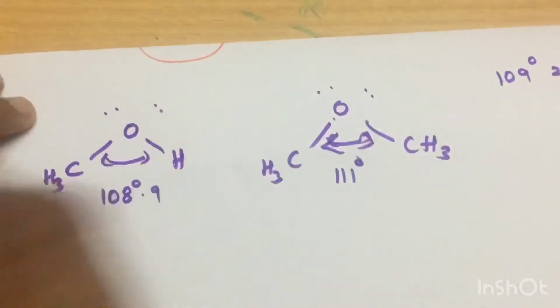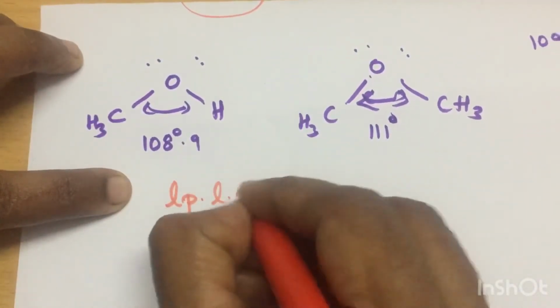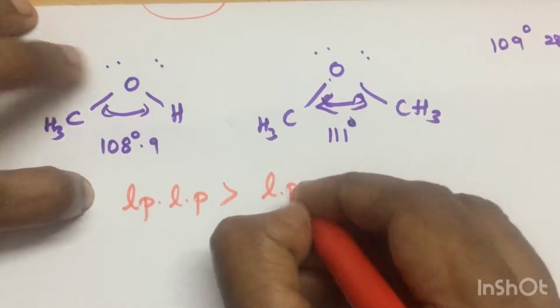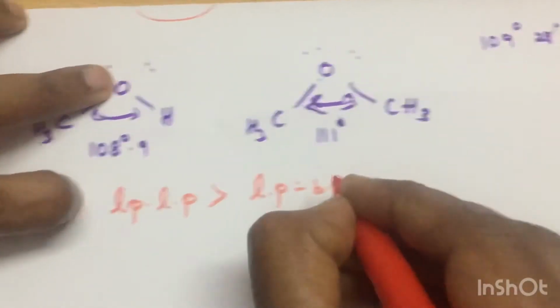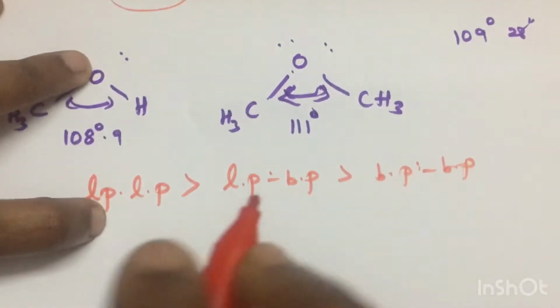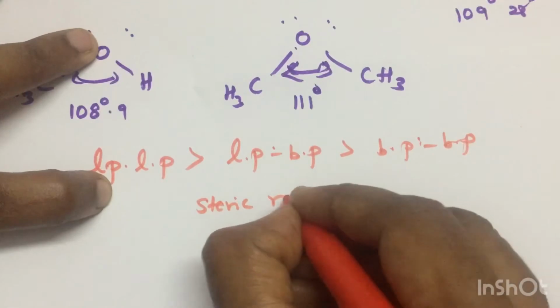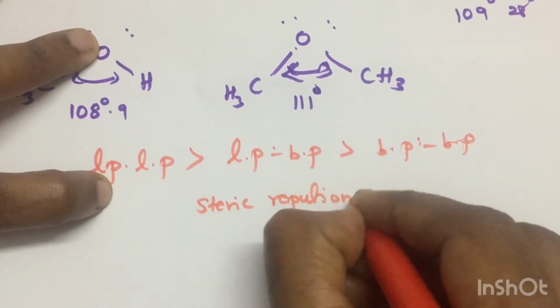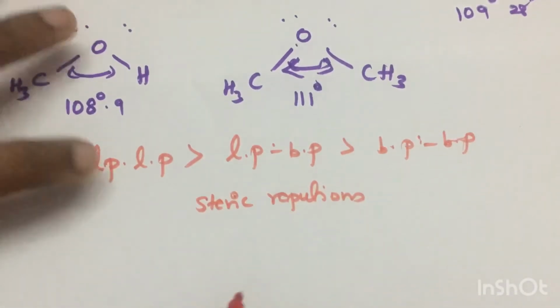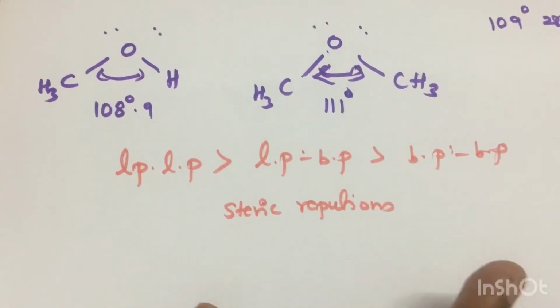We must always consider that lone pair-lone pair repulsion is much greater than lone pair-bond pair repulsion, and then comes bond pair-bond pair repulsion. Apart from this, we must also consider the steric repulsion. What is steric? Bulky groups. Logically, two fat people cannot sit together, like that.